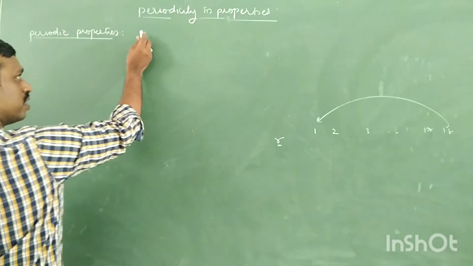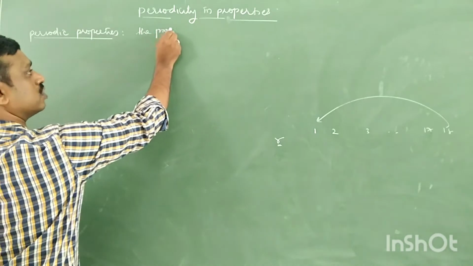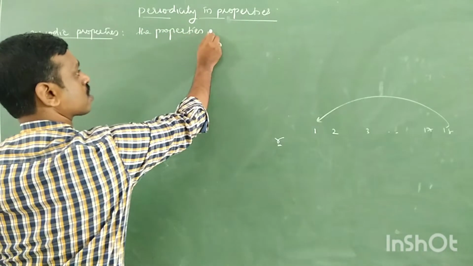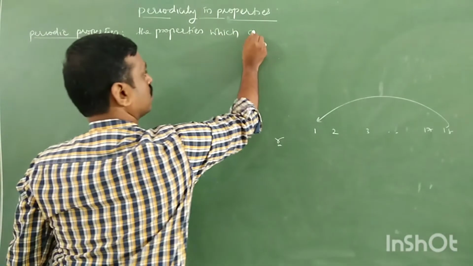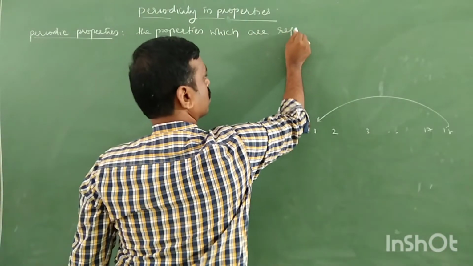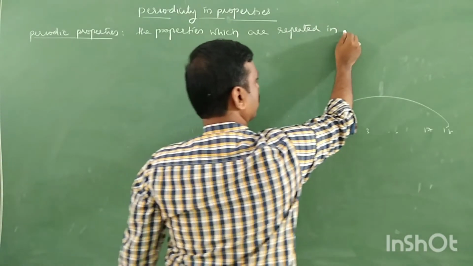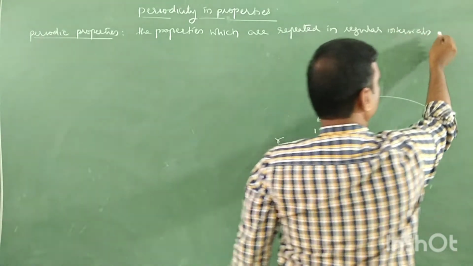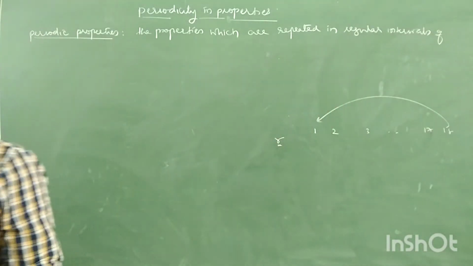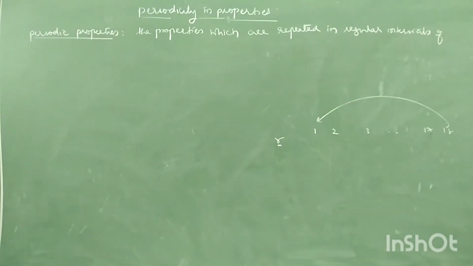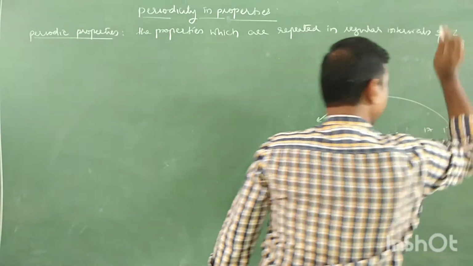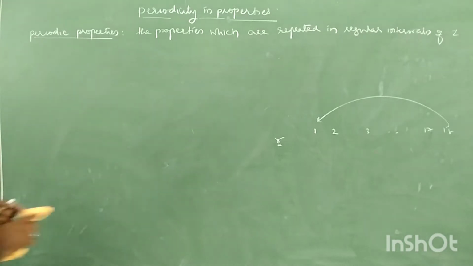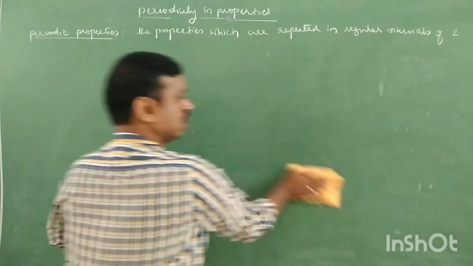So therefore periodic properties are, write down, the properties which are repeated in regular intervals of atomic number, called periodic properties.